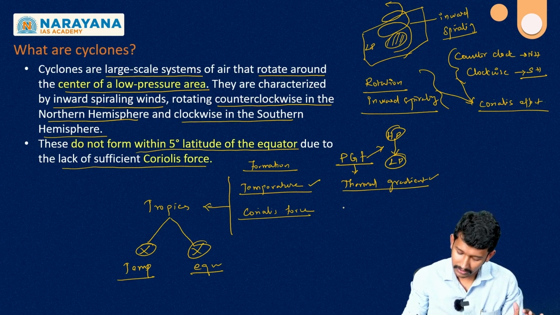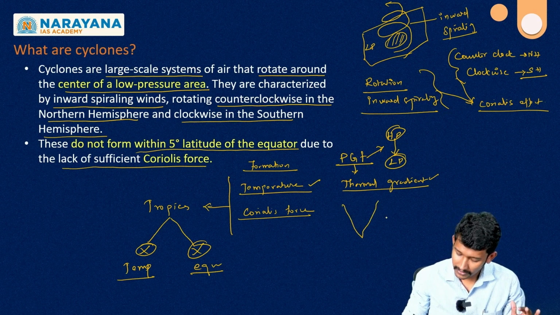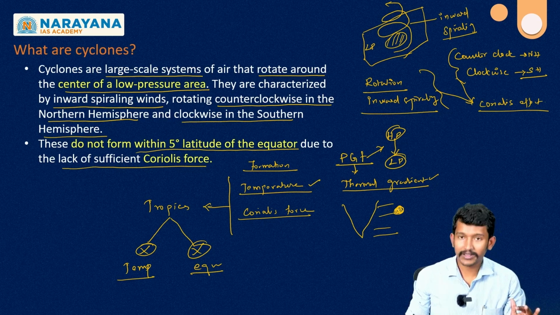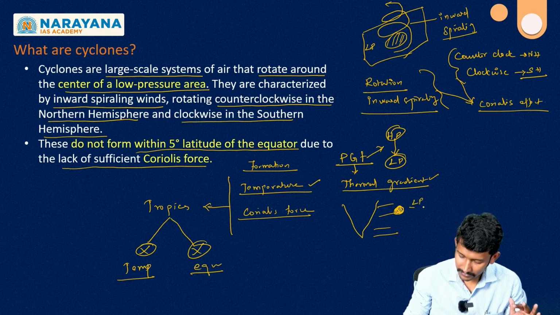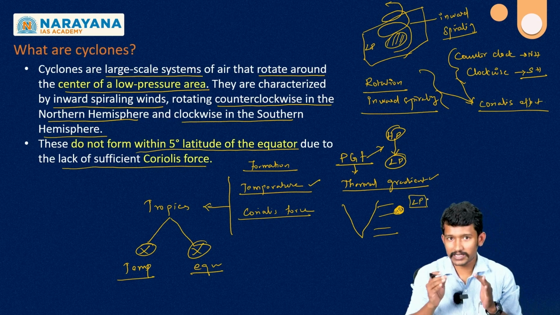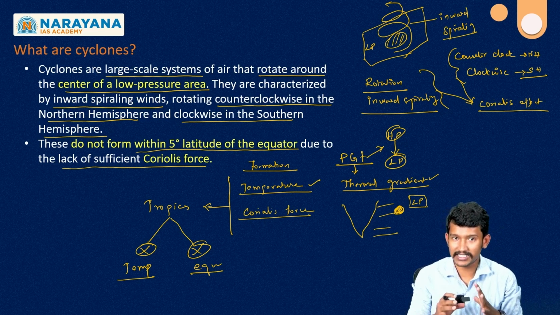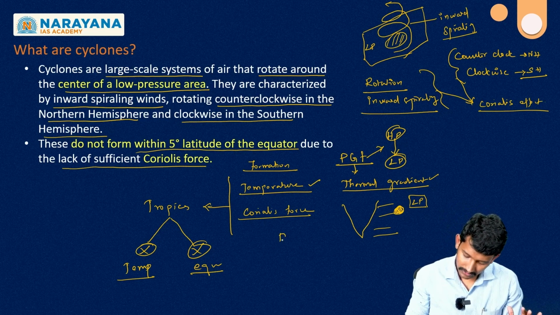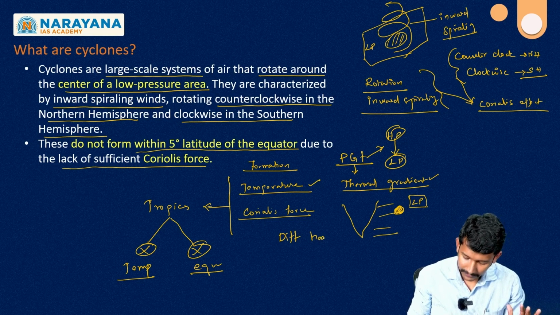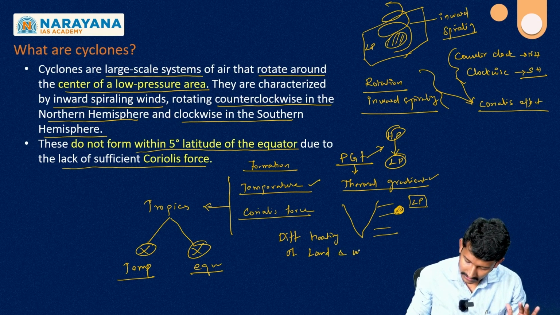Now we have to think, this is India, this is the Indian Ocean. For example, here we are having the development of low pressure. This low pressure development is because of the differential heating of land and water.